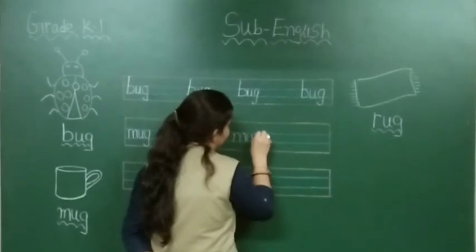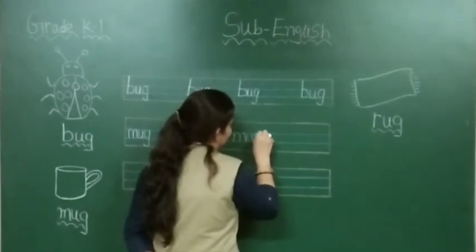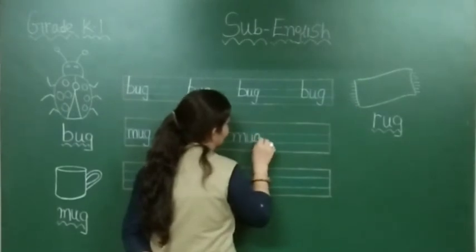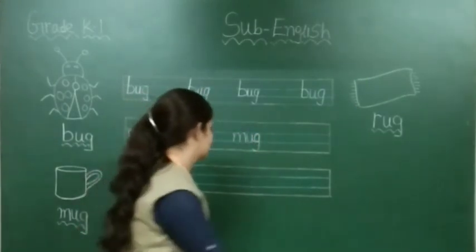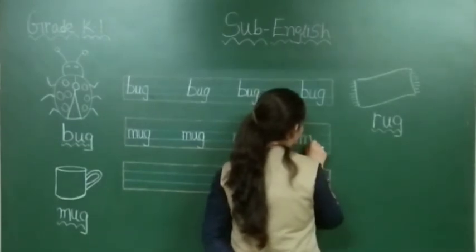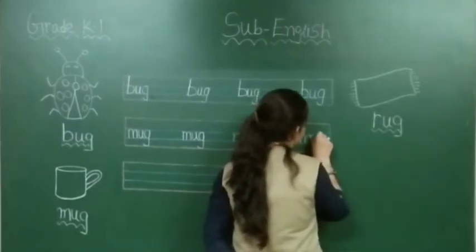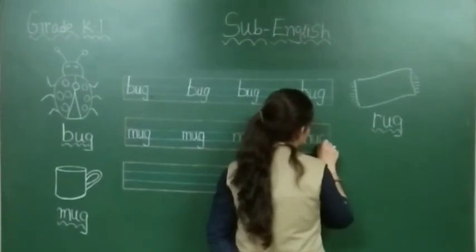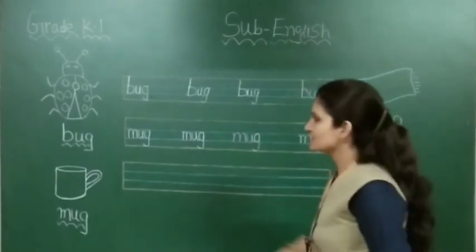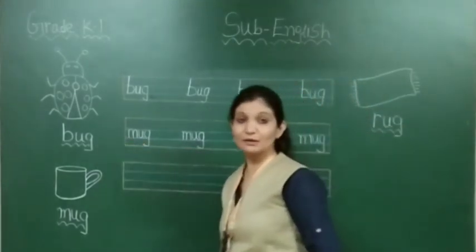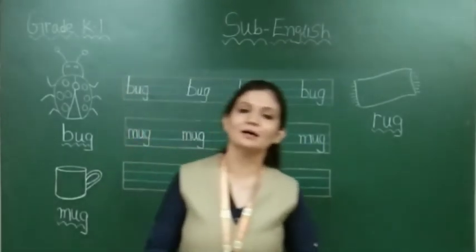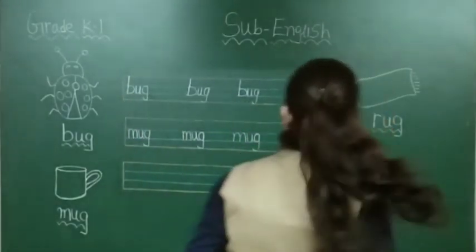Mug. Where is the picture of mug? This one? No, this one is bug. This one? Yes, this one is mug.